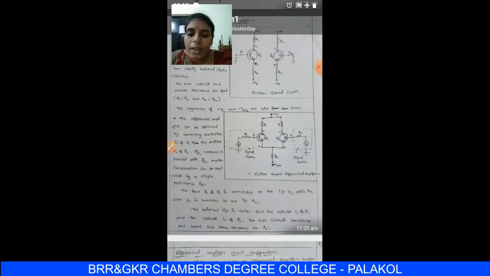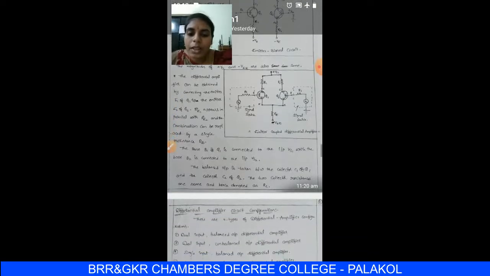Okay. The balanced output is taken between the collector C1 of Q1 and the collector C2 of Q2. The two collector resistances RC1 and RC2 are the same, so they are replaced with a single resistance RC.